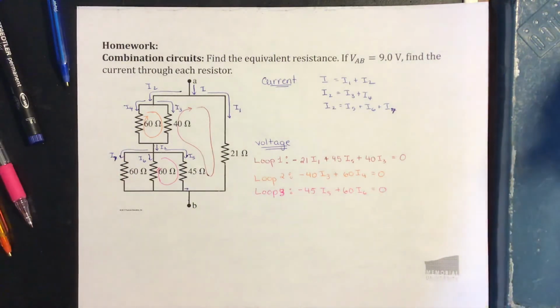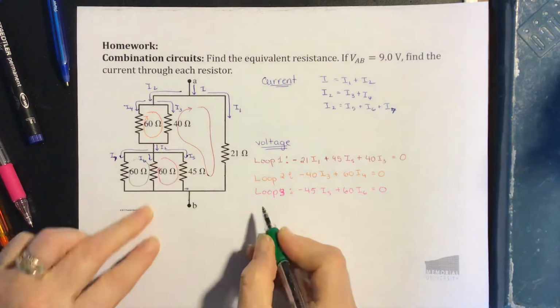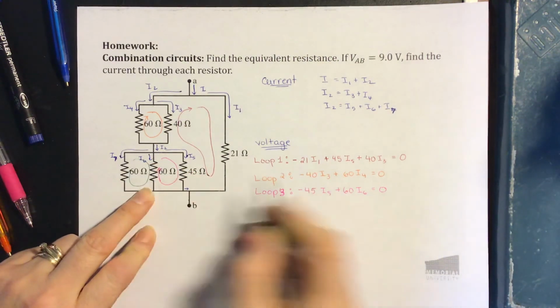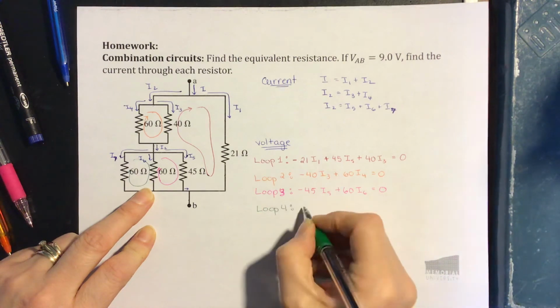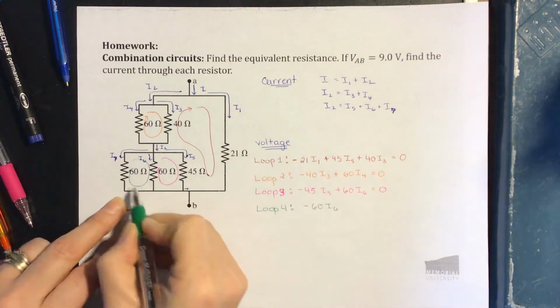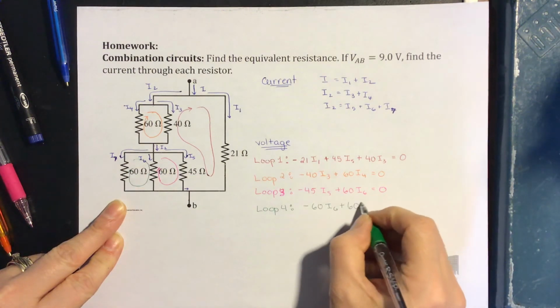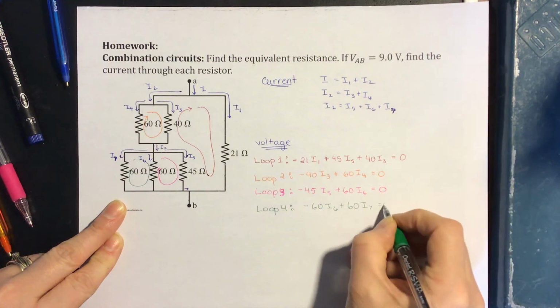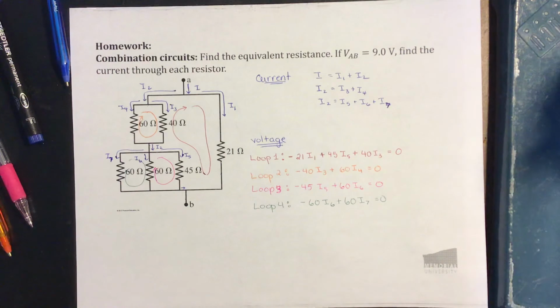And then for our last loop, we'll come around this one. And we have a drop across this resistor, so minus 60 times I6. And an increase across this resistor, plus 60 times I7 equals 0. So there are our equations from writing down Kirchhoff's laws.